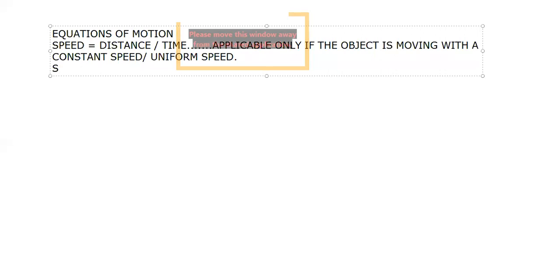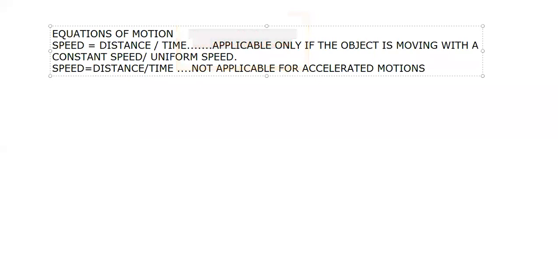The formula speed is equal to distance upon time is not applicable for accelerated motions. Is it clear?